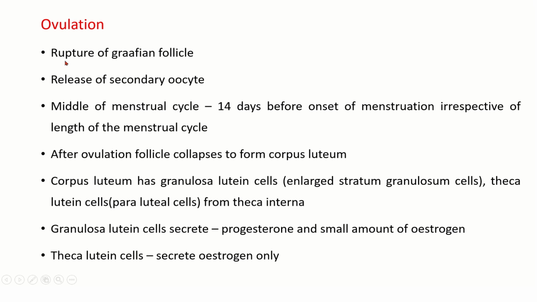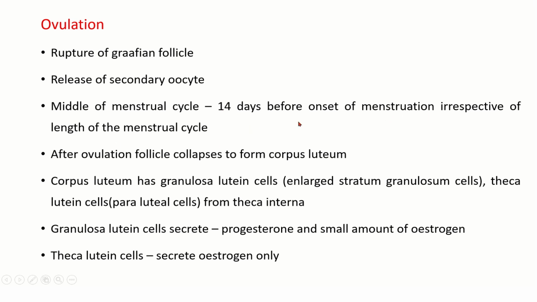Now, coming to ovulation. Here there is rupture of the Graafian follicle and release of the secondary oocyte into the pelvic cavity. The middle of the menstrual cycle is the point where there will be release of the oocyte, approximately 14 days before the onset of menstruation, irrespective of the length of the menstrual cycle.